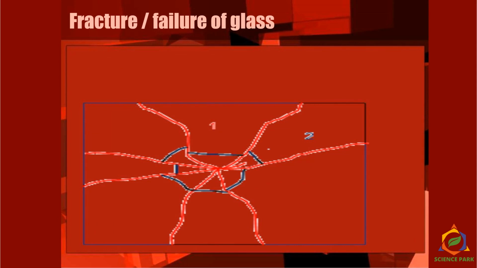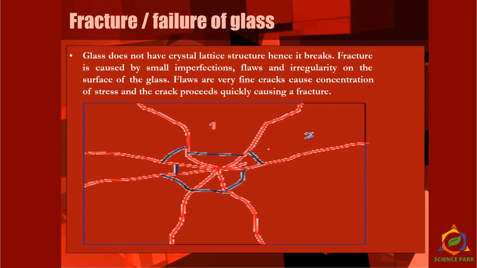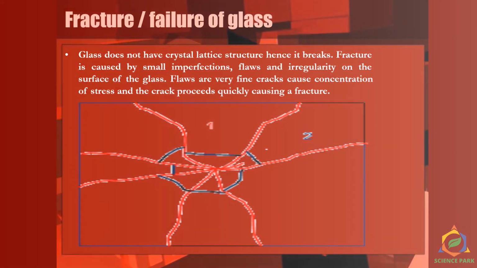Then how do fractures and failure of glass occur? The only failure of glass, or disadvantage we would say, is that it breaks. Glass does not have a crystal lattice structure. It doesn't have a particular crystal structure, as I already told you earlier. Because of this, fracture is caused by small imperfections in the amorphous nature, due to which glass breaks.